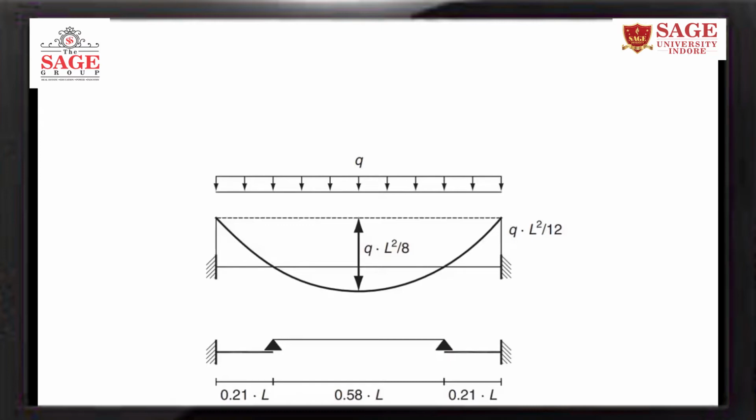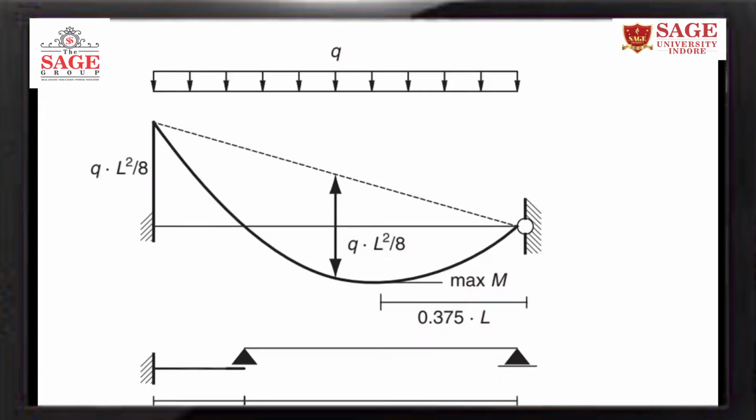So bending moment is developed at this support, both supports as well as at the center of the beam. So here the nature of bending moment is negative and here the nature of bending moment is positive. Okay, now instead of having both support fixed, if you are having one support as a pin support and one support as fixed support, now the behavior again totally changes. At one end there will be no moment and at the fixed end there will be a fixed moment.